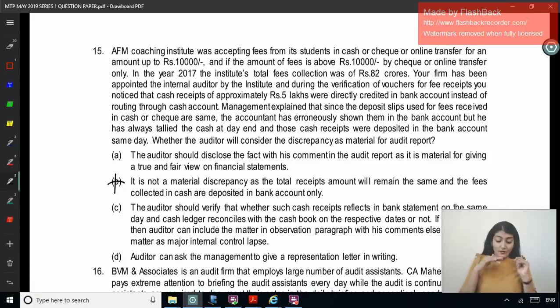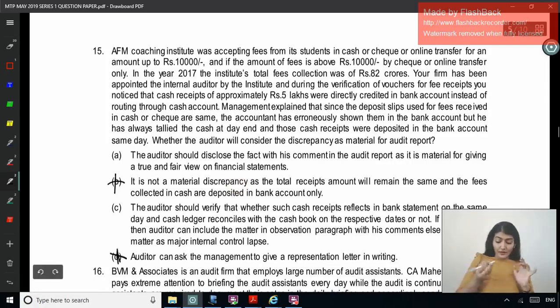No. The auditor should verify that whether such cash receipts reflect in bank statement on the same day and the cash ledger reconciles with the cash book on the respective dates or not. If it is followed, that auditor can include the matter in an observation paragraph with his comments, else disclose the matter as a major internal control lapse. Auditor can ask the management to give a representation.